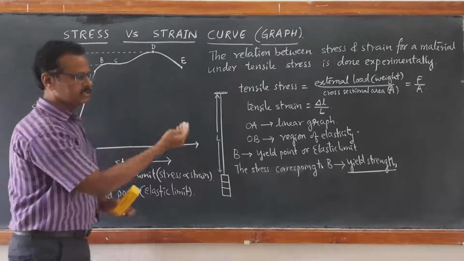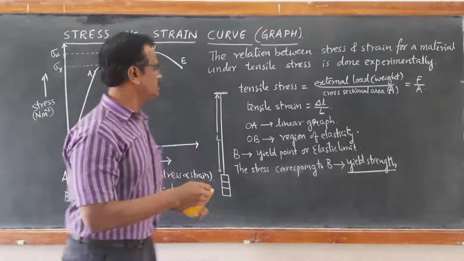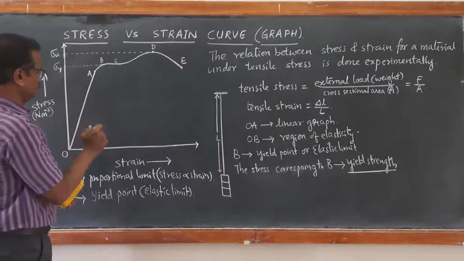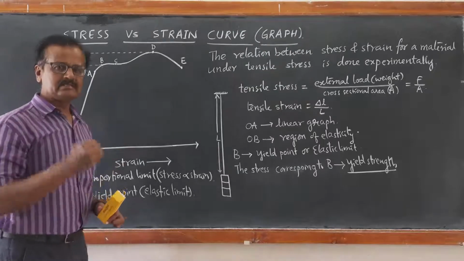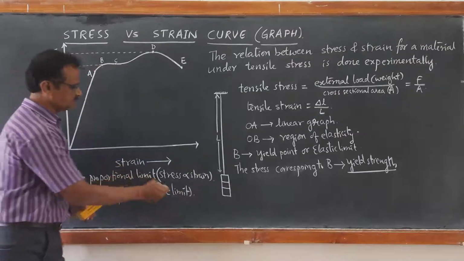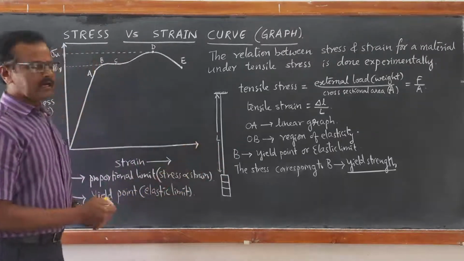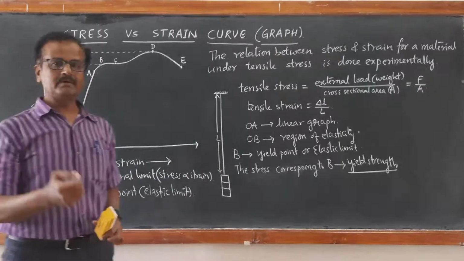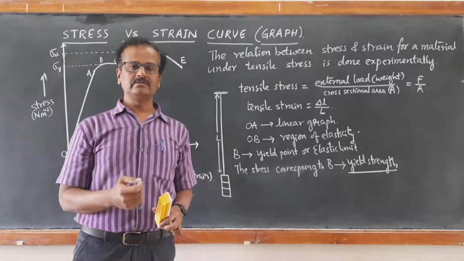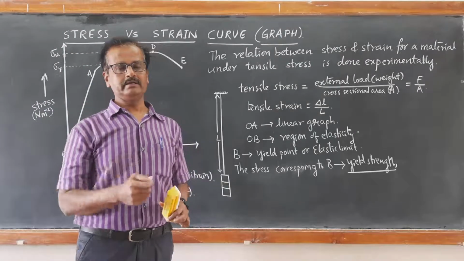If you apply still more external load, there is a disproportionate increase in the length of the wire. As a result, there will be permanent elongation present in the wire.